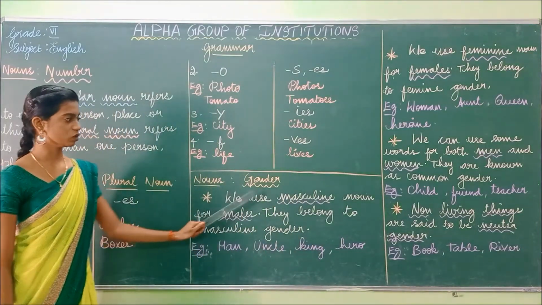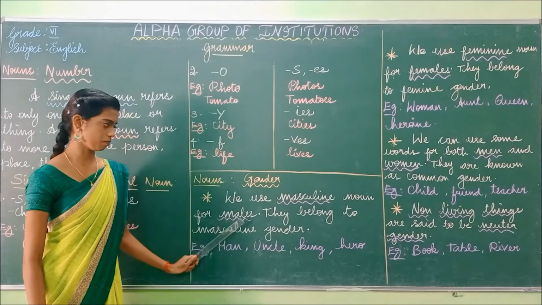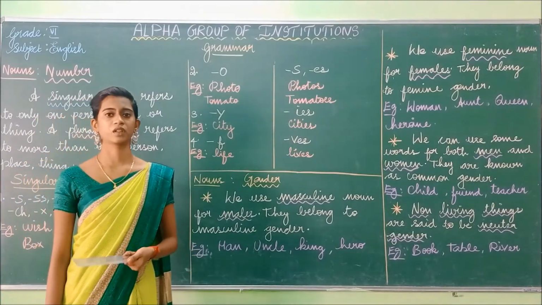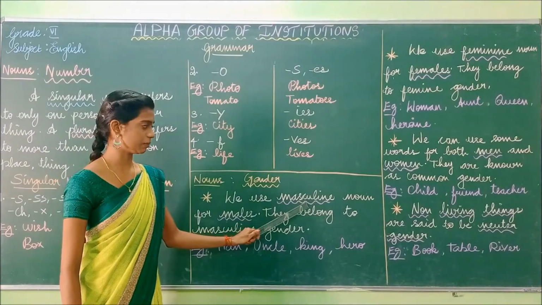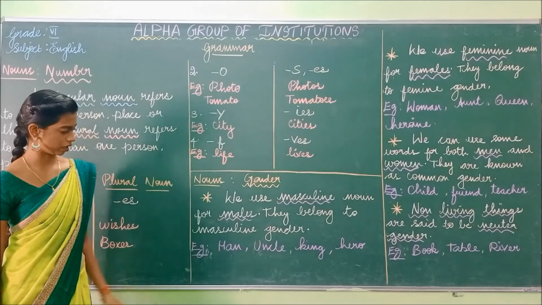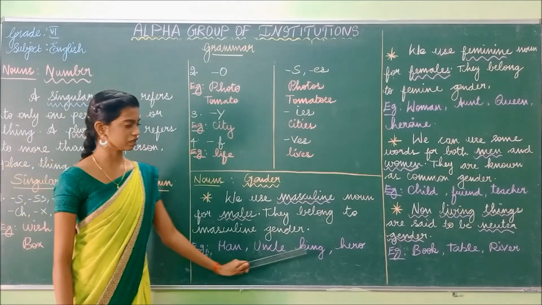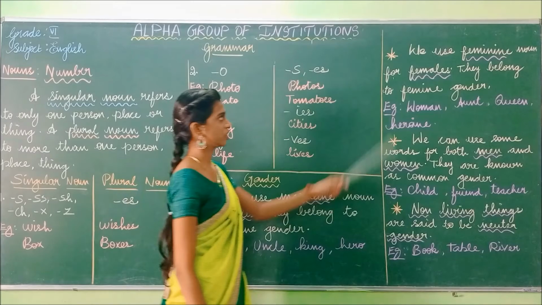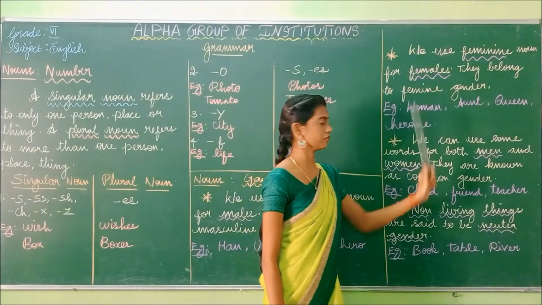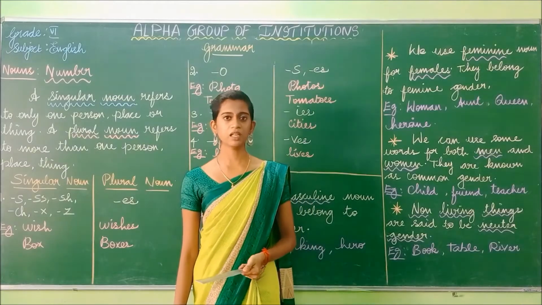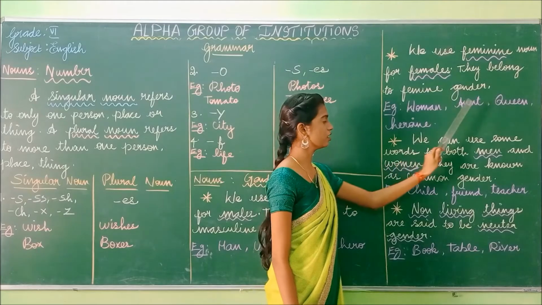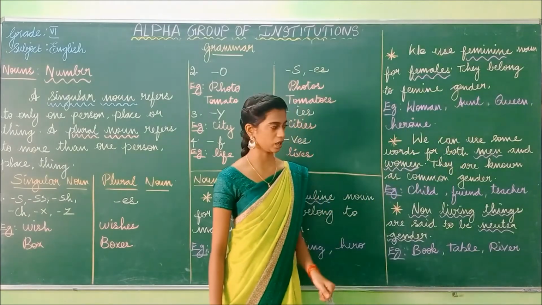Nouns in gender. We use masculine nouns for males. If we represent a male, how will we identify them? We will identify them as a masculine noun. They belong to masculine gender. Example, man, uncle, king, and hero. We use feminine nouns for females. They belong to feminine gender. If we represent a female, we will mention them as a feminine noun. Example, woman, aunt, queen, heroine.